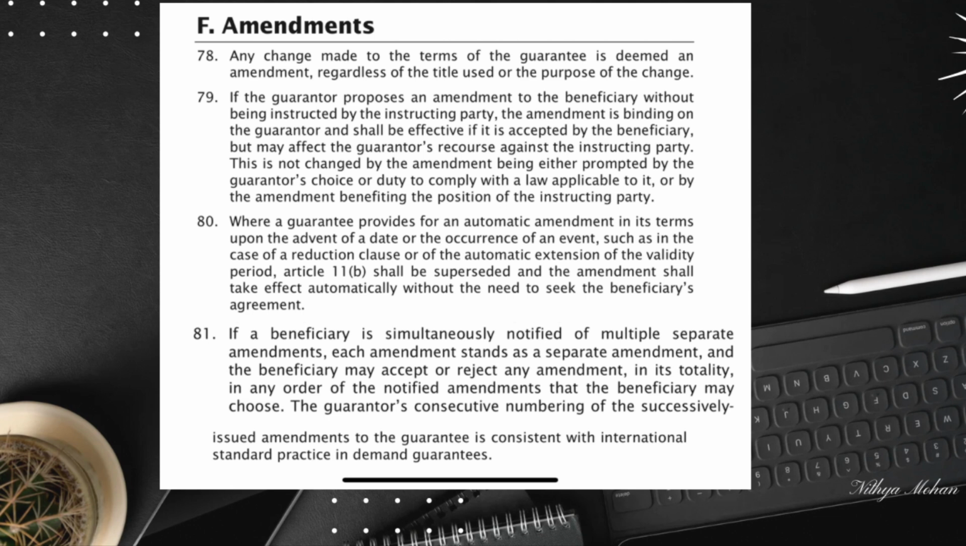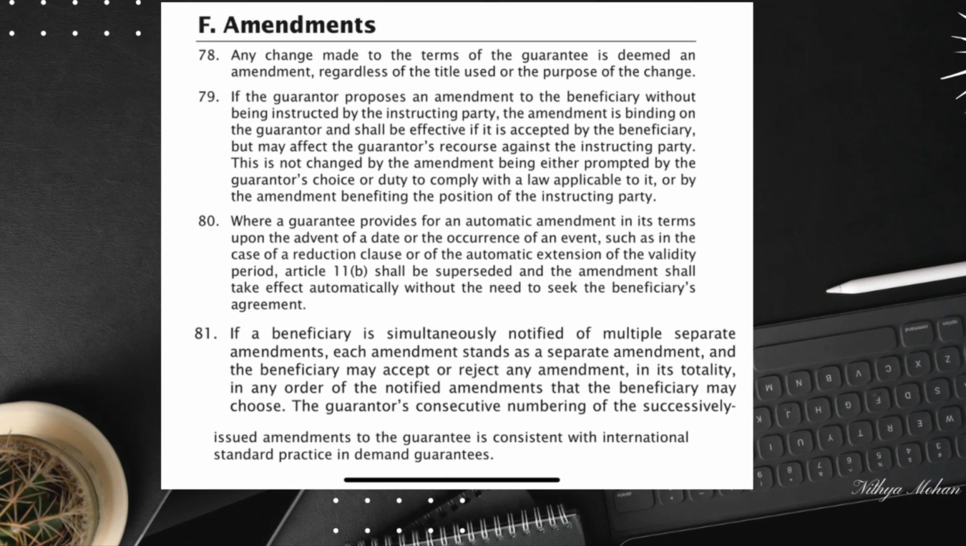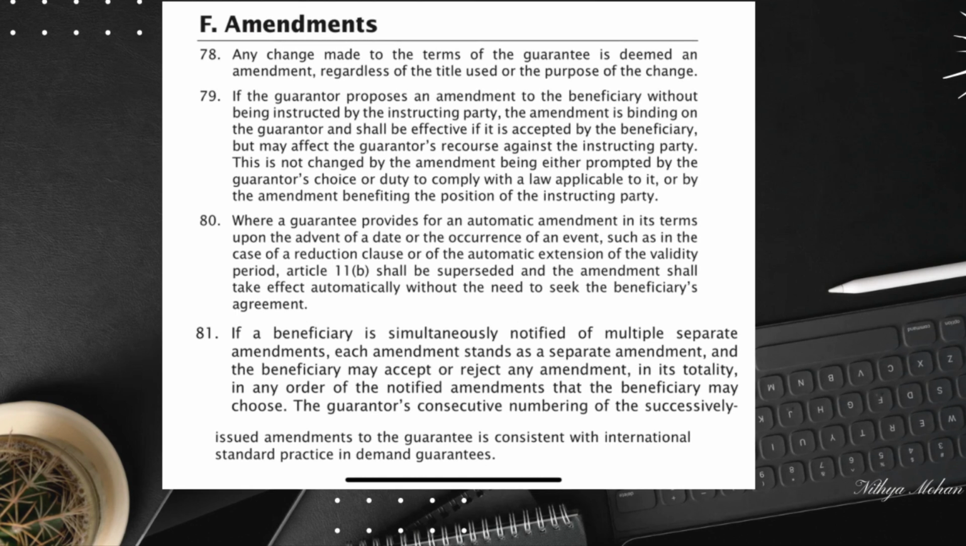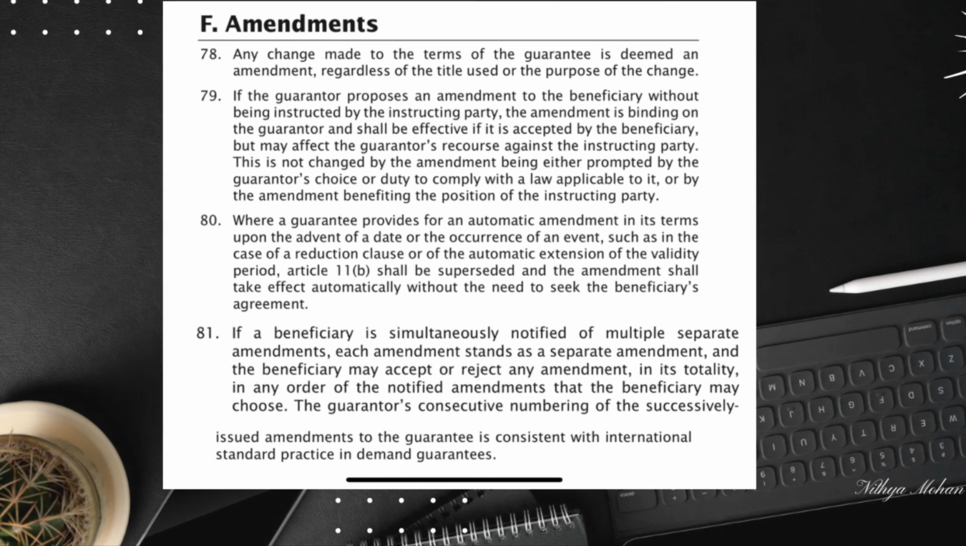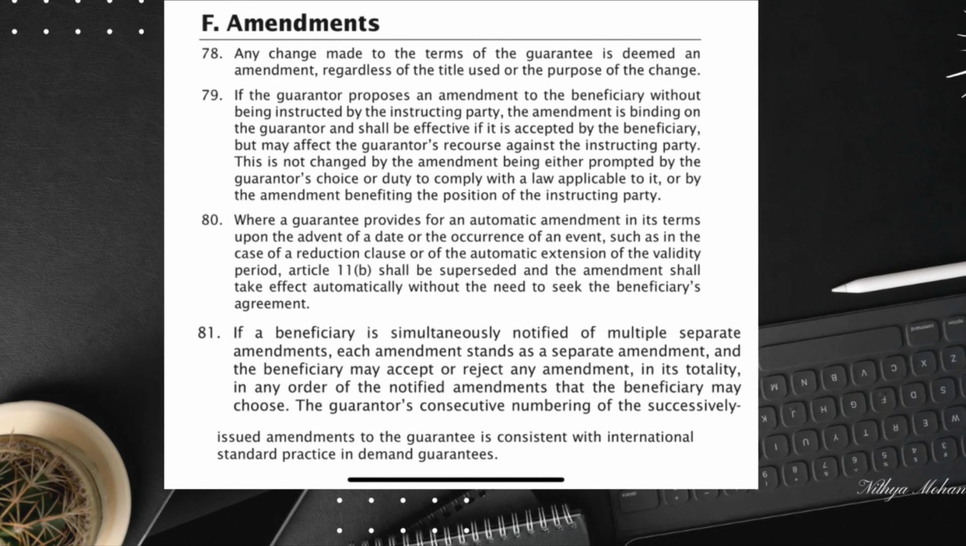What happens when a guarantor proposes an amendment without explicit instruction from the instructing party? Under F79, if the guarantor initiates an amendment and the beneficiary accepts it, the amendment becomes binding on the guarantor. However, this can complicate the guarantor's recourse against the instructing party. For example, if the amendment was made due to a legal requirement or to the benefit of the instructing party, this does not exempt the guarantor from potential challenges in reclaiming cost or obligation from the instructing party.